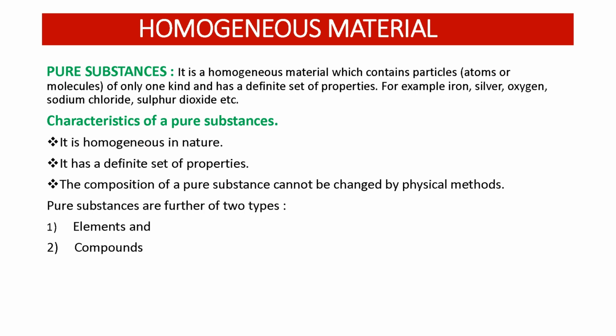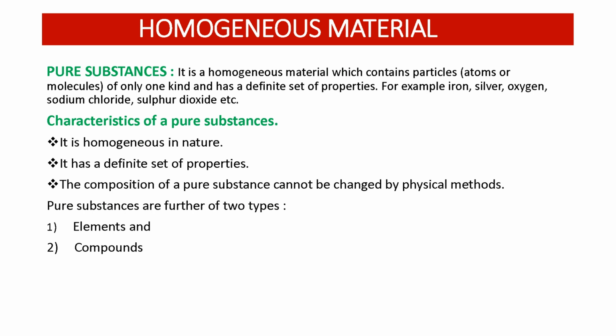The next topic is homogeneous material. In this category, we are going to study pure substances. So what are pure substances? It is a homogeneous material which contains particles, that is atoms or molecules, of only one kind and has a definite set of properties. Simply, we can say a pure substance is a homogeneous material made up of only one kind of molecule. So this point is to be remembered, that pure substances are made up of only one kind of molecule.